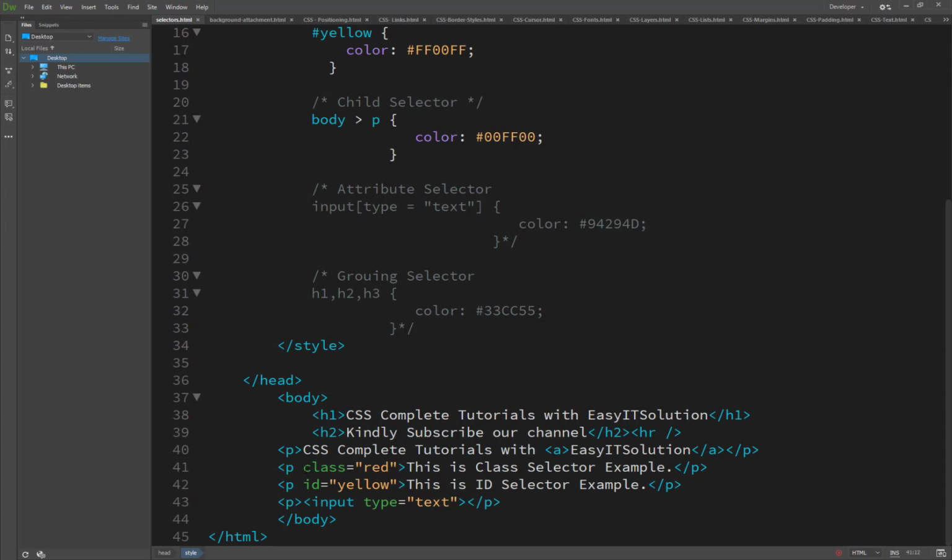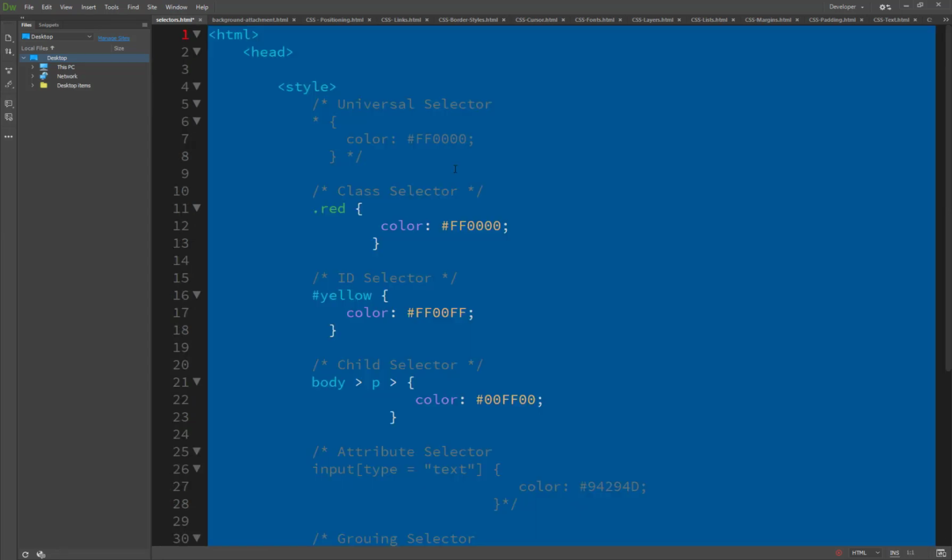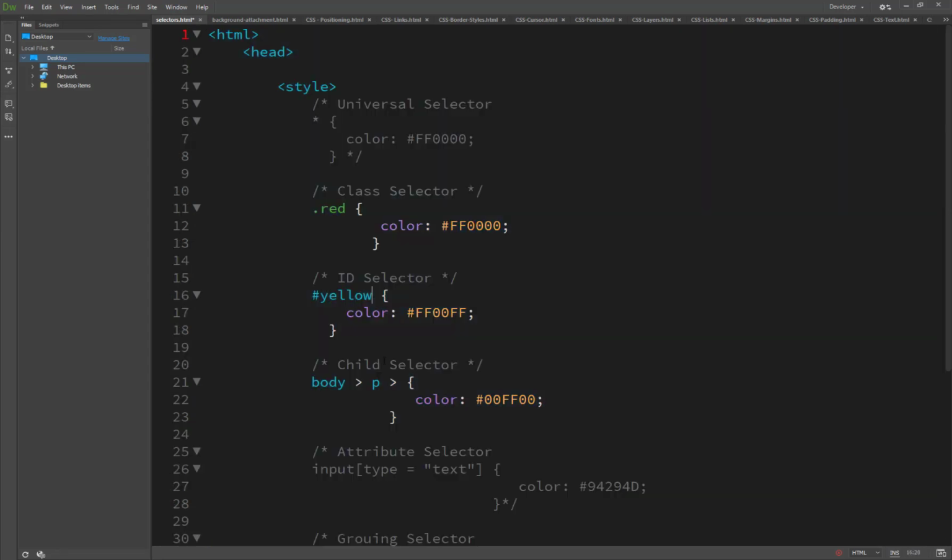We override the CSS rule that is already defined, the class defined here, and the id defined here in this paragraph. So that's why it's overruled, and it works only for this.